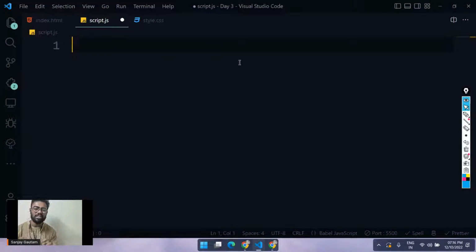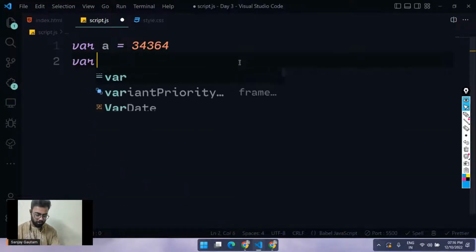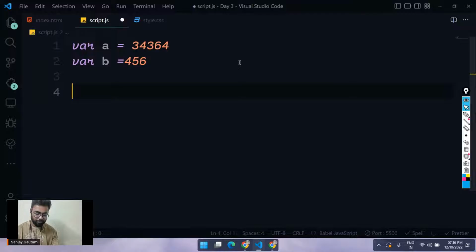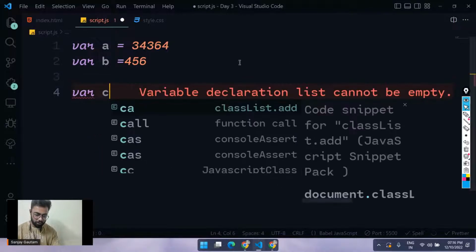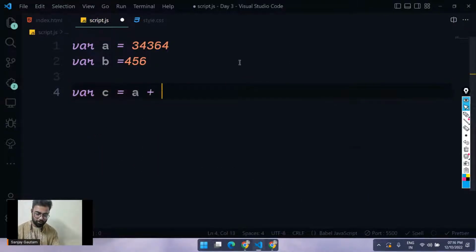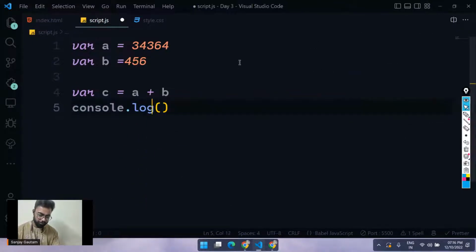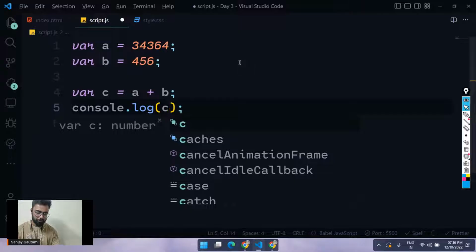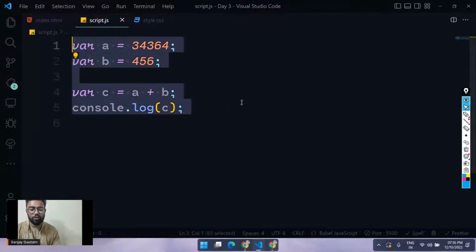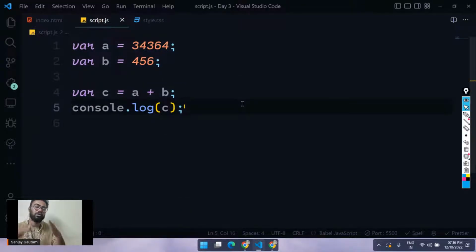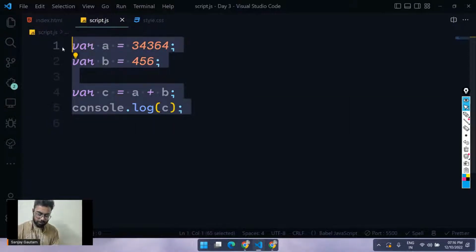A function is nothing, it's just a small piece of code with a name. So just write any code. I'm going to write here, let's say var a equals this number, var b equals this number, var c equals a plus b, and let's do a console.log for c. Suppose you want to execute these 4 lines again and again, so I'm going to wrap all of this code inside a function.